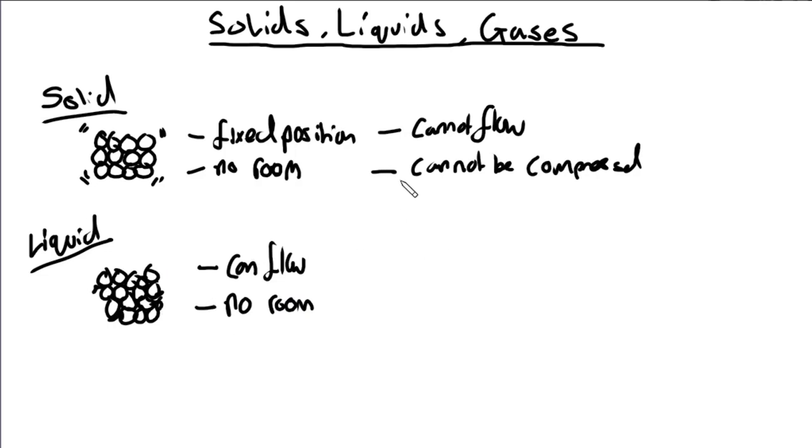So the properties of liquid can be explained by these two. So the fact that the particles can flow means that the liquid can flow. And the fact that there is no room for the particles to move into, or not much room, it's not easily compressed.